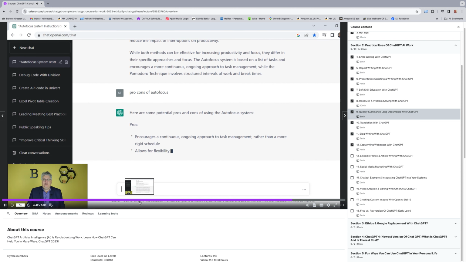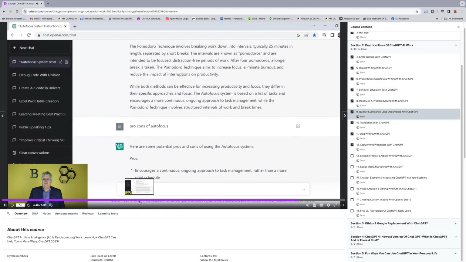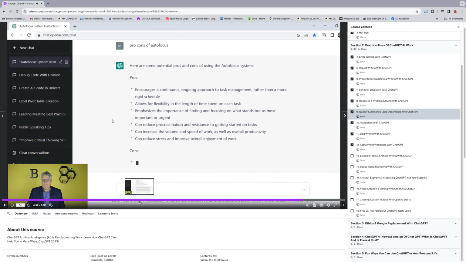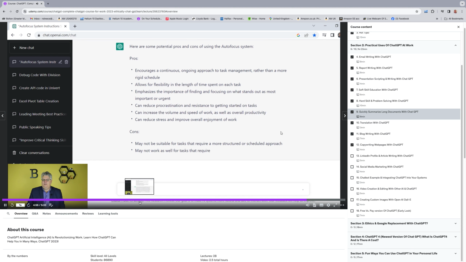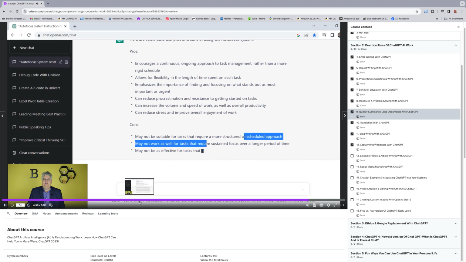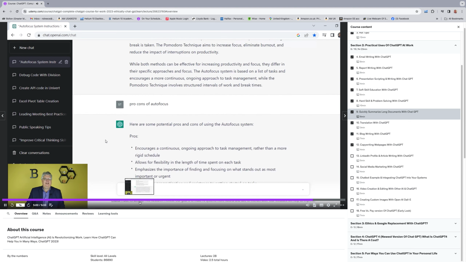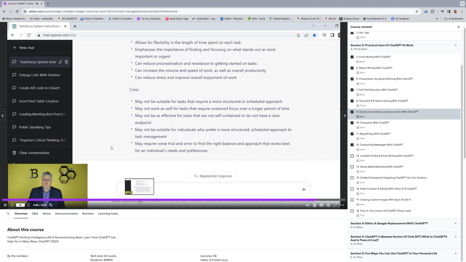So this is nice, right? Maybe I looked at the autofocus up top here and it had a nice summary, and I'm like, well, should I do this? Sure, here's the pros of doing this, but there's some cons too. What are the cons to it? Well, it may not be suitable for tasks that require more structured, scheduled approach, that need long focus over a longer period of time, because it's more like short focus time periods. So it really gives me an idea. So just by doing that, I just learned the autofocus system and maybe how it compares to Pomodoro as an example.